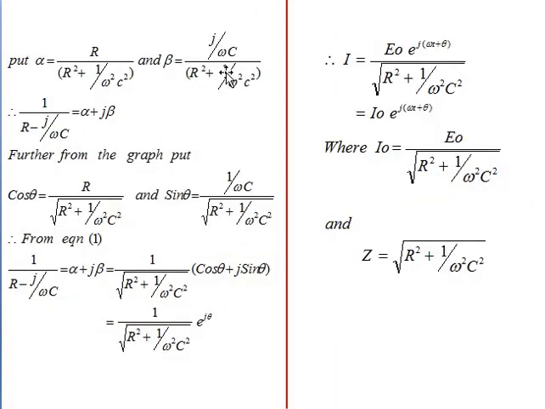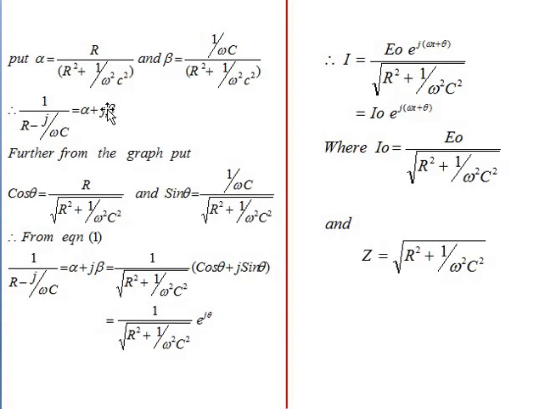When we substitute, so here it becomes alpha plus j beta. So therefore 1 by R minus j divided by omega c is equal to alpha plus j beta.